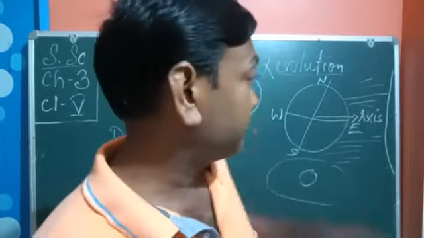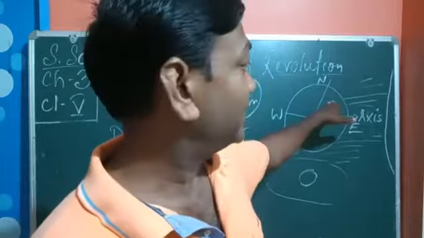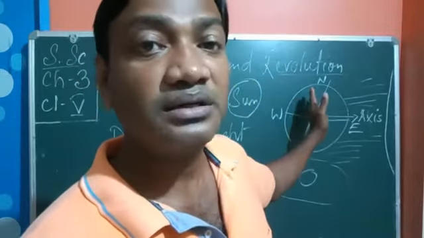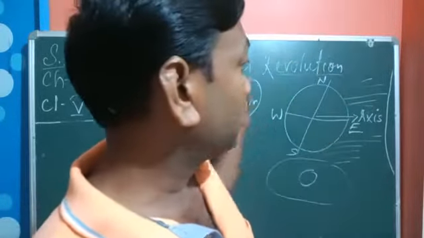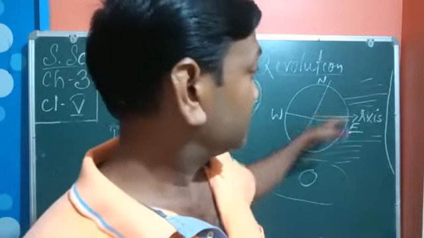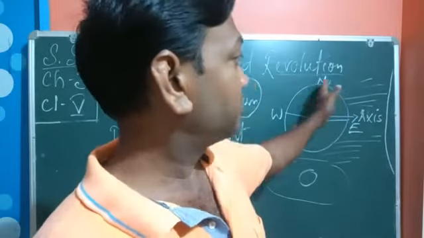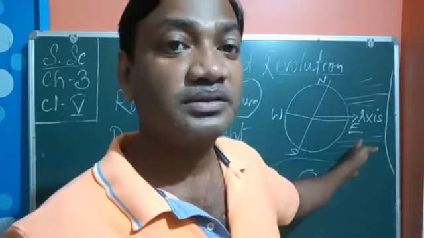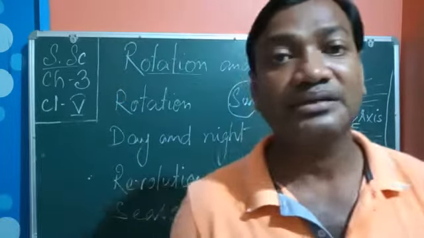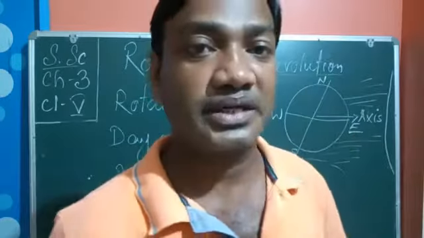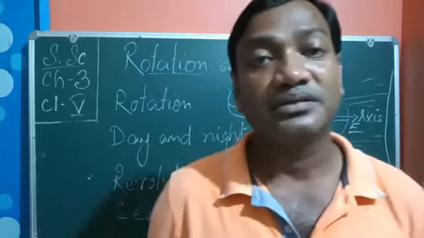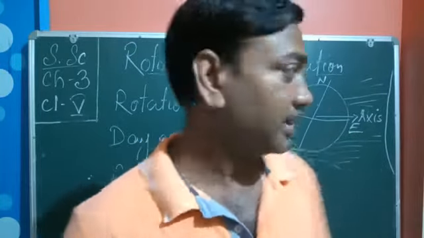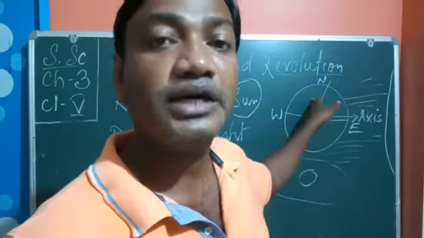Meanwhile, the northern hemisphere is away from the sun at that time. That means while revolving around the sun, this tilted position becomes this way, and this portion comes near the sun, and this portion is tilted towards the sun. So that is why at that time they have their summer season, and the northern hemisphere has its winter season.